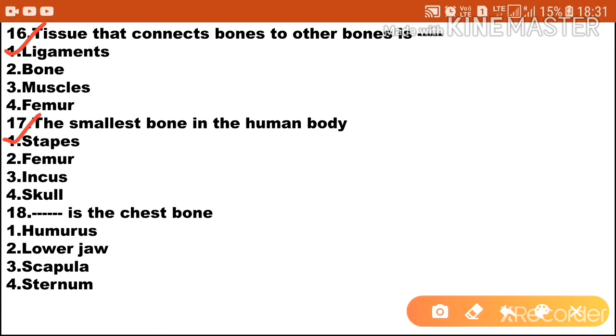Next question, dash is the chest bone. Option 1 humerus, option 2 lower jaw, option 3 scapula, option 4 is sternum. And the chest bone is sternum. So option 4 is the correct answer.